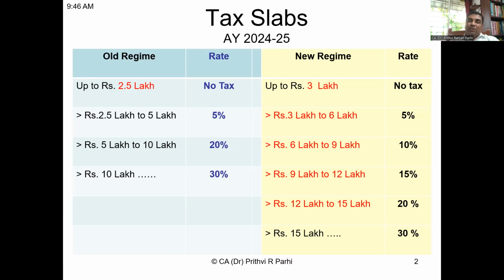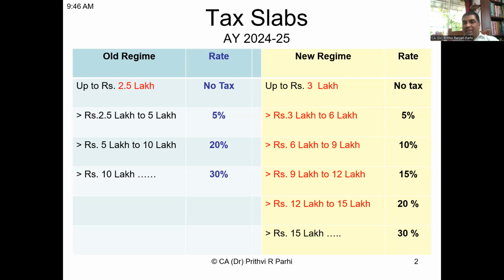Right. Now one question might be coming to your mind: if the new scheme is offering a lower rate, then one should naturally opt for the new regime. But the problem here is that the definition of income, or the meaning of income, changes under the new scheme. Under the new scheme, relatively fewer deductions are available. That means for computing the total income, we apply certain deductions.